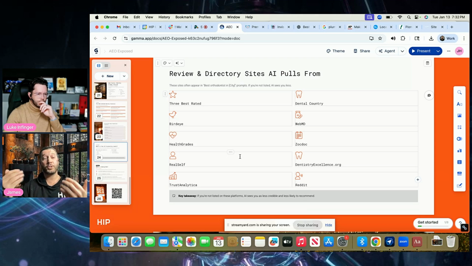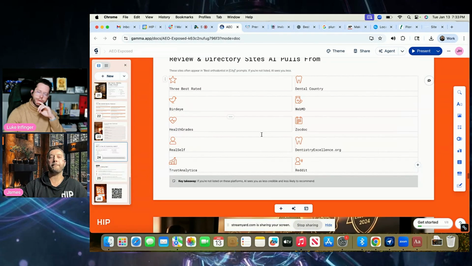So that also just shows you how important reviews are, because the sites that are influencing AI are also pulling and looking at your reviews, right? So it's this whole topical authority and trust building framework that you want to be working on, where you're getting a lot of reviews, you're putting press releases out there, you're optimizing specific language and credibility on the site. But I can tell you for a fact that these right here are very important. If doctors are saying, okay, what's Bird Eye? I guess I need to go create a directory there.